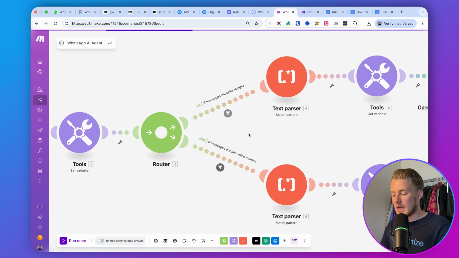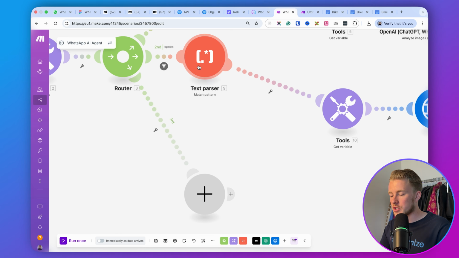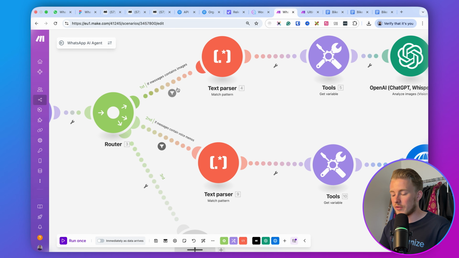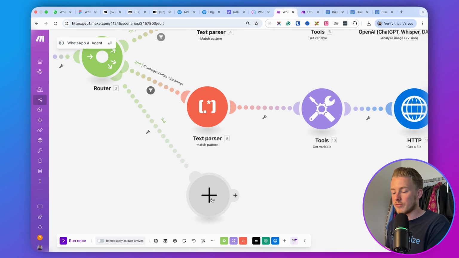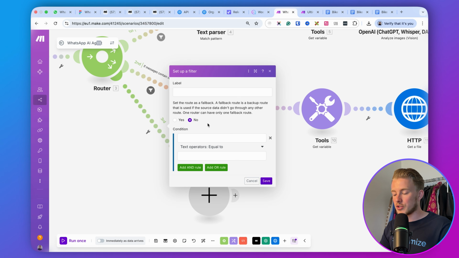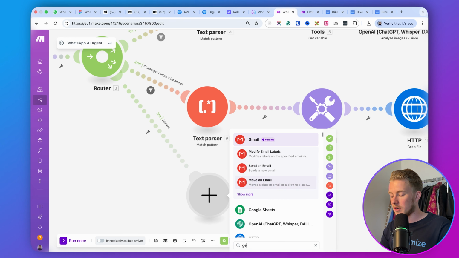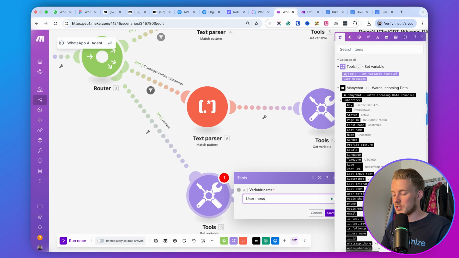So that's basically our last route. Here we add a route, and we should always trigger this route, right? If we don't have images and don't have voice memos, then we immediately go to this route. If we have images and voice memos, then we should do this route, the last one. I will call this route always, because this route will always be triggered. Then we get the variable. We type in get variable, click on this, and then type in user messages.